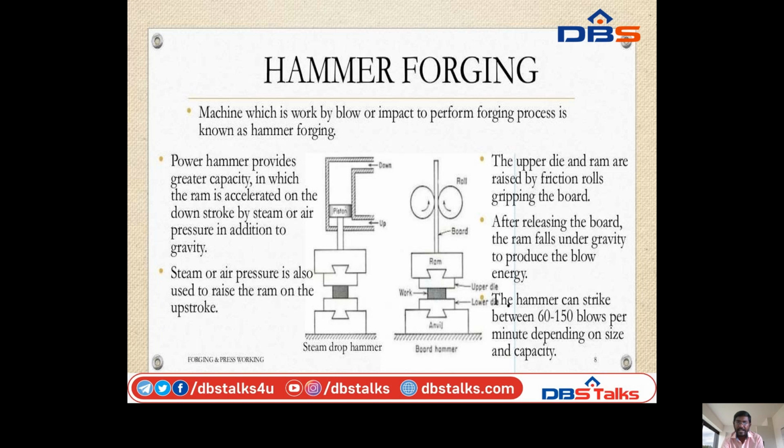The hammer can strike between 60 to 150 blows per minute depending on size and capacity. So these are all the hammer forging process.